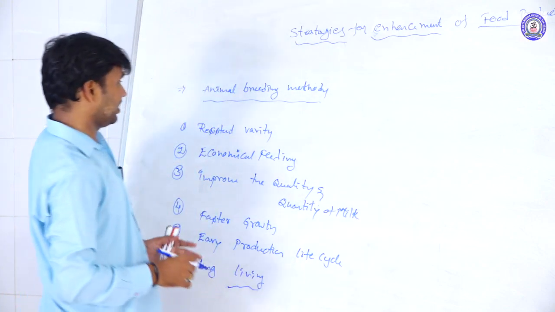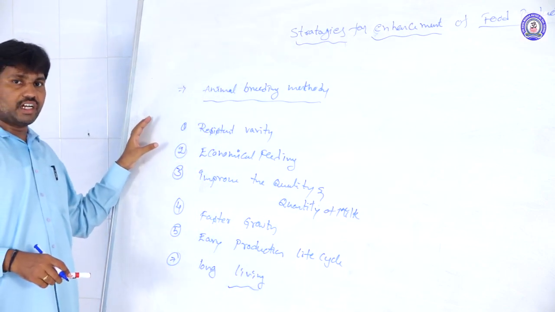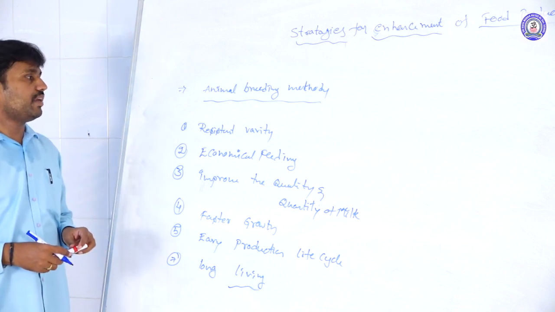So these are the different aims of why we follow animal breeding methods.